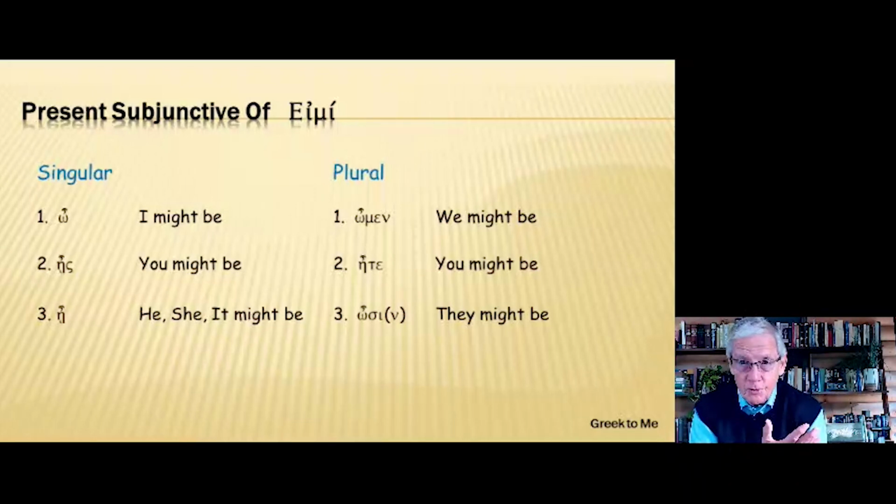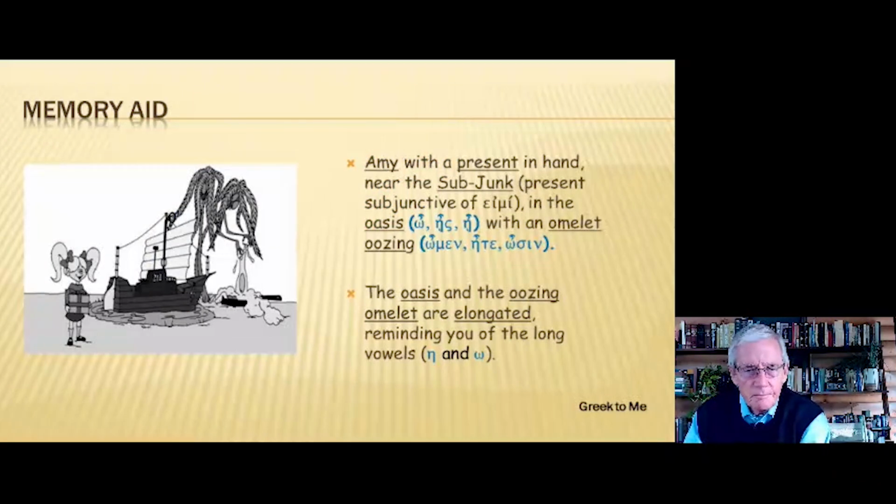And these go way back to chapter 1. Remember the oasis with the omelet oozing. The subjunctive possesses all long vowels. So you'll see the omega plus the eta. O, es, e, omen, ete, osi.